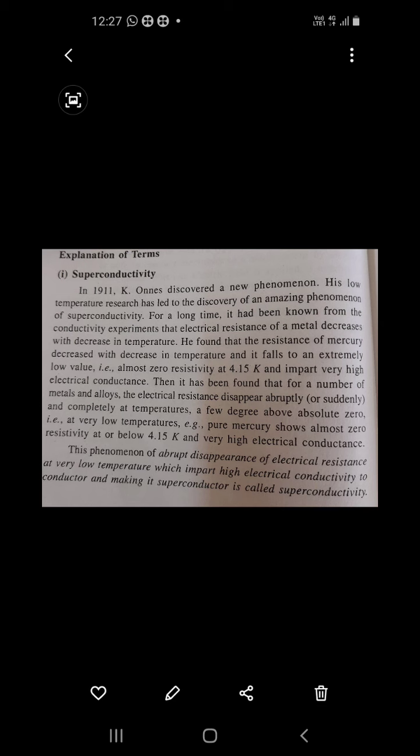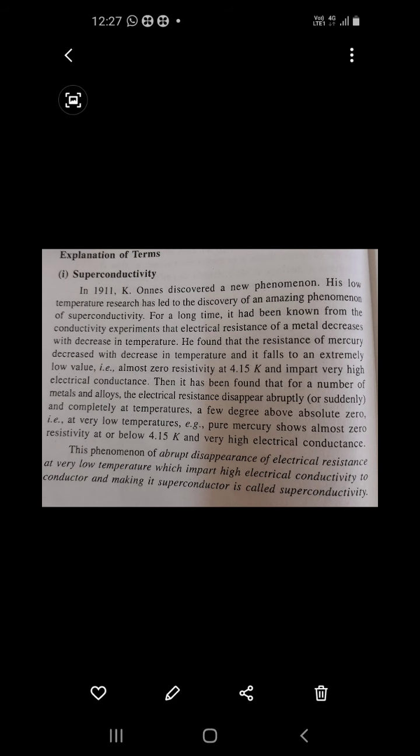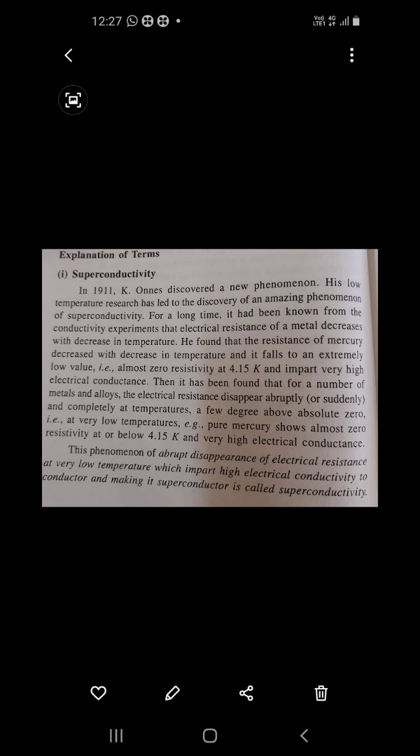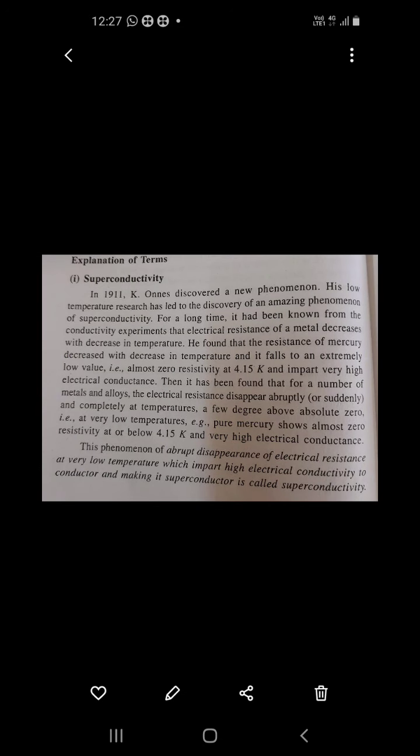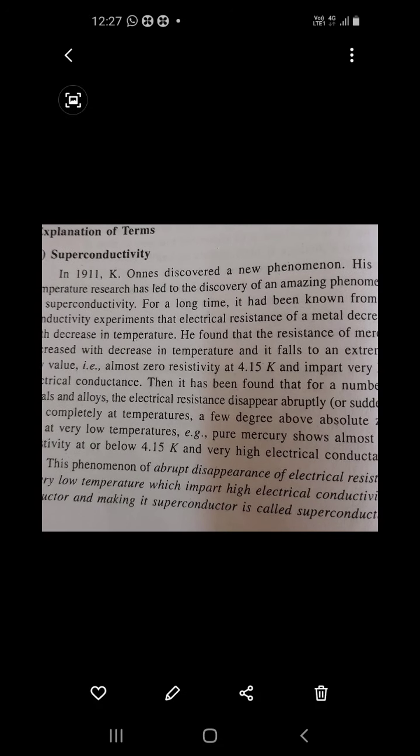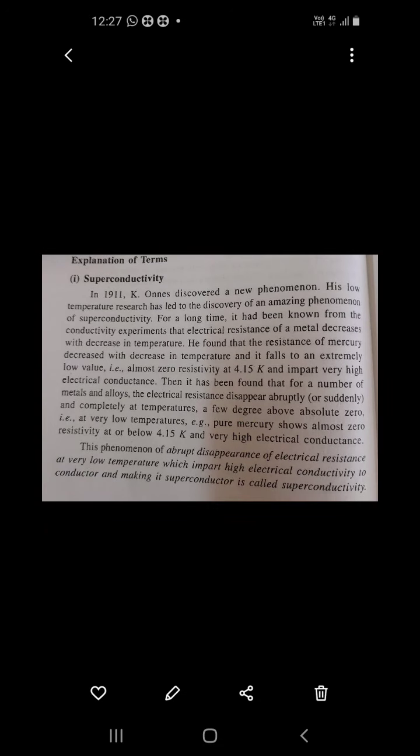Abrupt disappearance of electrical resistance at very low temperature, which imparts high electrical conductivity to the conductor and makes it a superconductor, is called superconductivity. Everybody understood that phenomenon? Very important from the examination point of view.